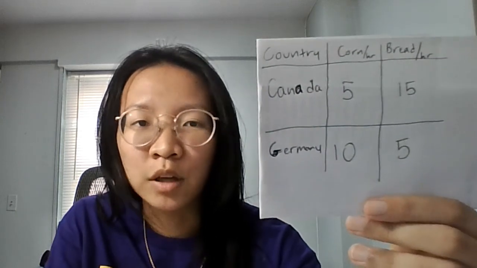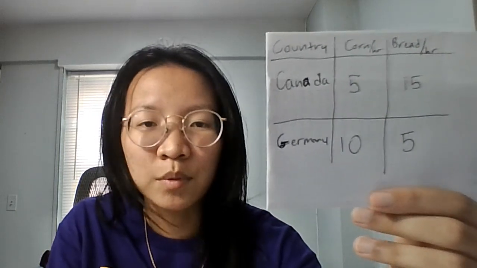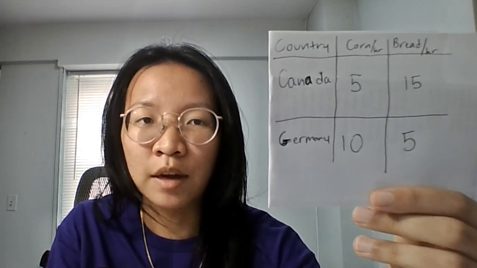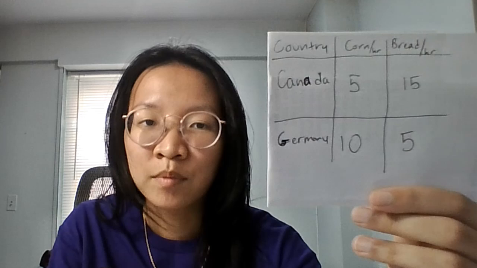We're going to talk more about the production possibilities frontier, and more specifically increasing a country's productivity and production, and how this relates to the idea of specialization. In order to do this, we're going to need to introduce another country into our examples. Now, we're going to use real countries, but not totally real examples here. We have Canada and Germany, and the items they're producing are now corn and bread.